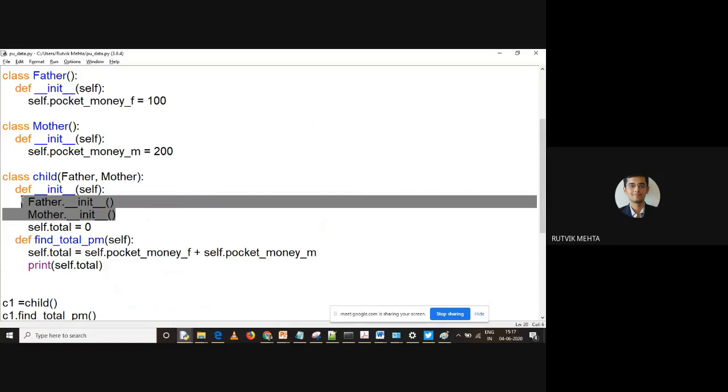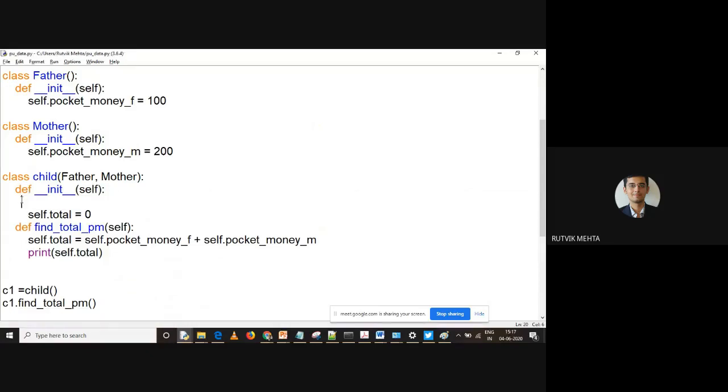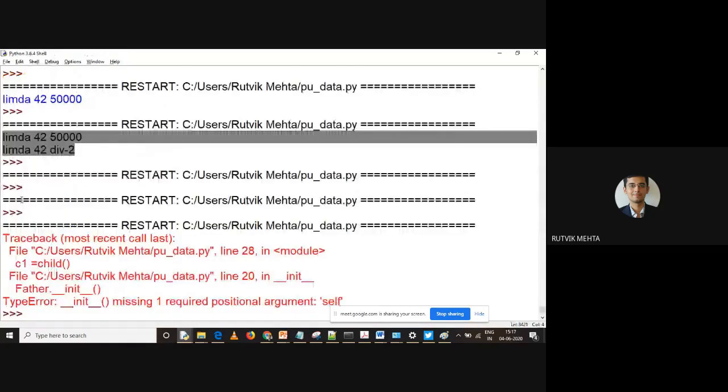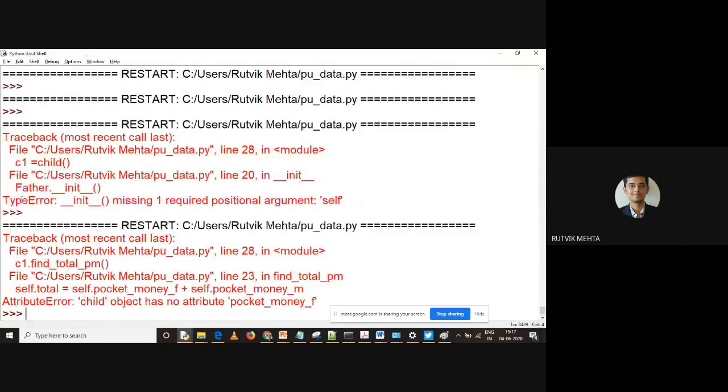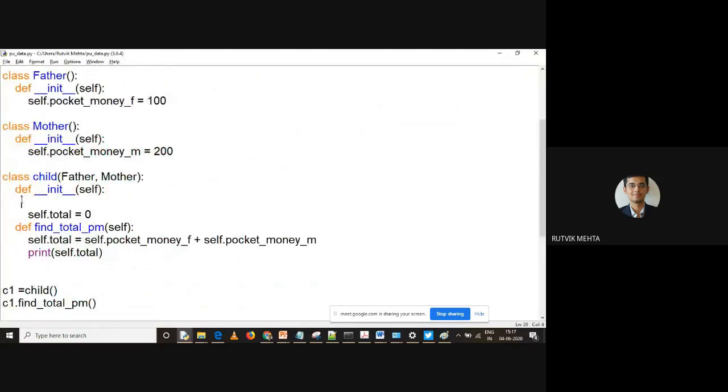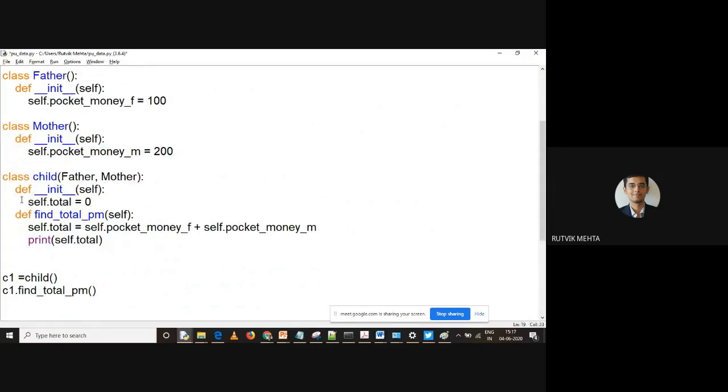Okay. Child object has no attribute pocket money F. It is not inheriting actually. Father, mother, both are inherited. Total is also inherited.